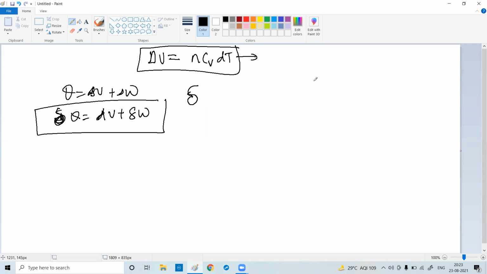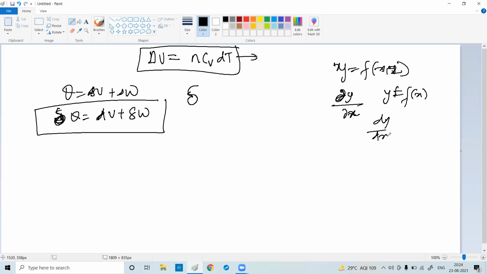If there is a function of two variables, then you differentiate with only one variable at a time. Normally our equations are y as a function of x, and we write dy by dx. This is the normal derivative. But if you have more than one variable, x and z, then you write dou y by dou z and dou y by dou x.